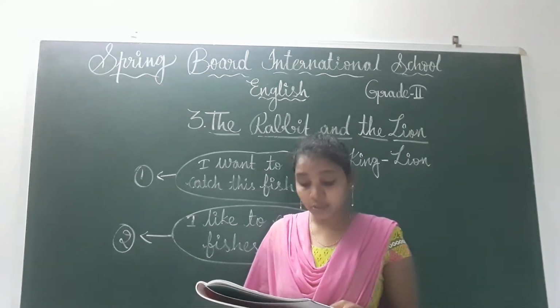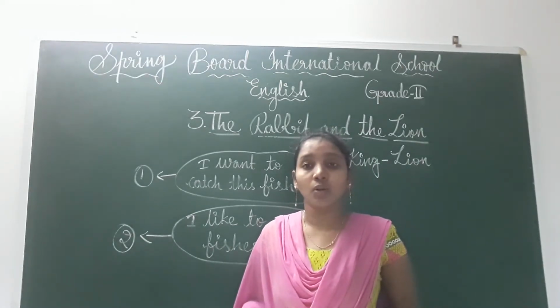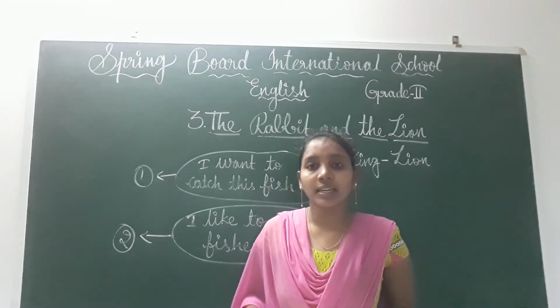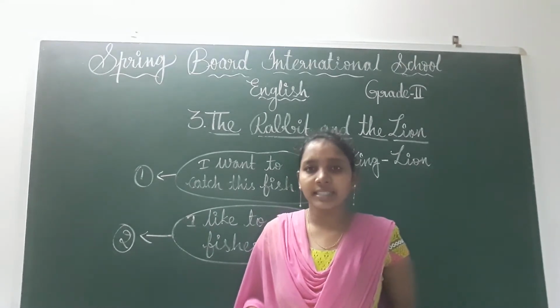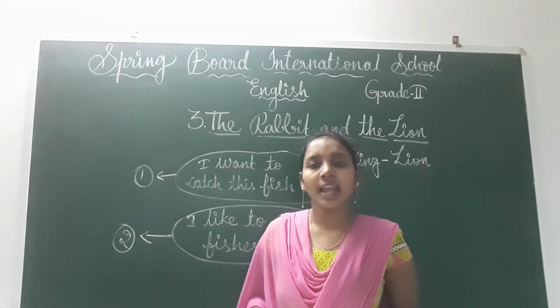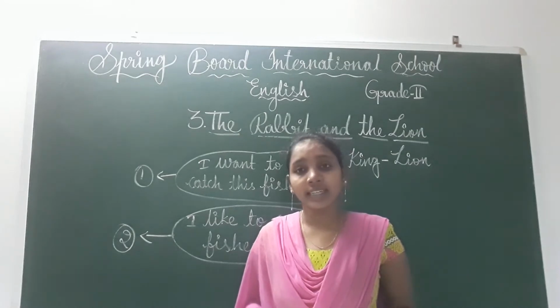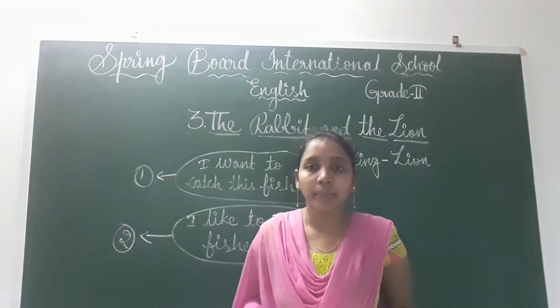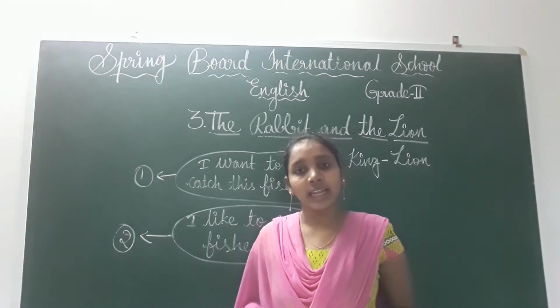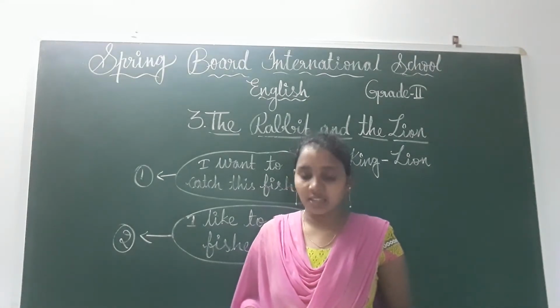One day it was a small rabbit's turn to go. Okay, one day what happened, children? A small rabbit is there in this jungle, children. Do you like rabbits, children? We all like rabbits, right? This small rabbit's turn came. That means today the rabbit has to go to the lion's den for the meal, children.